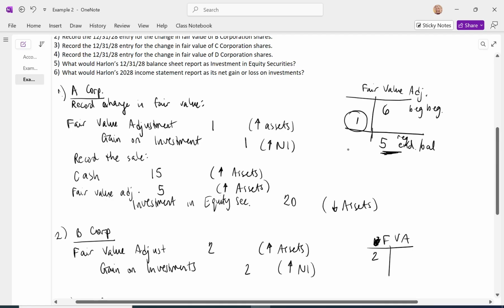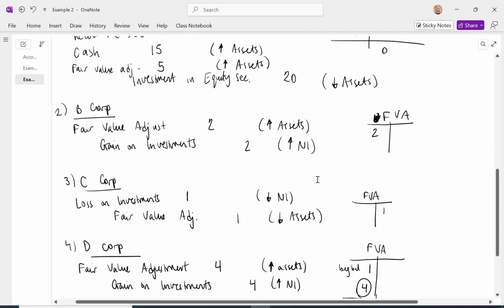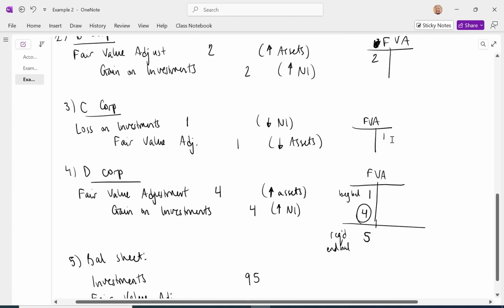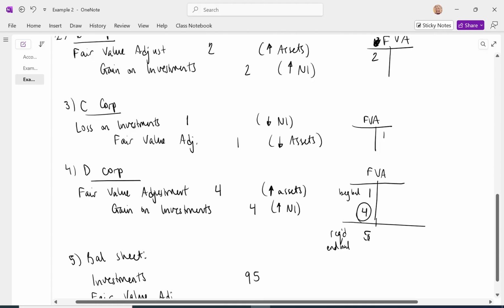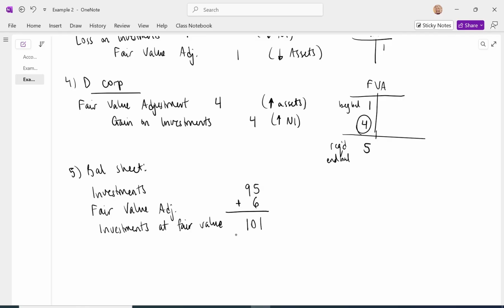A Corp, we had the 5 and then we sold them. So we ended up recording a credit to 5. We have no balance in the fair value adjustment account for A because we sold the investment. For B, we have a $2 million debit. For C, we have a 1 million credit. For D, we have a 5 million debit. So that's going to net to a 6 million debit, or we're going to add 6 million. And at fair value, that gets us to 101, which is exactly what we had expected.